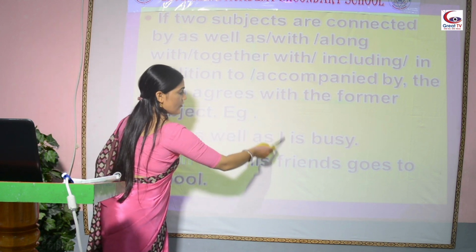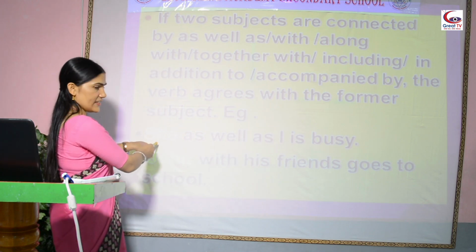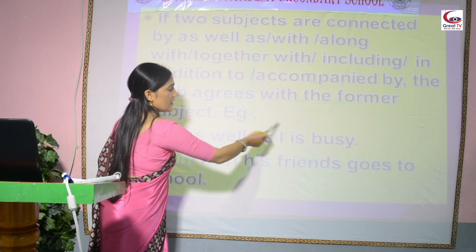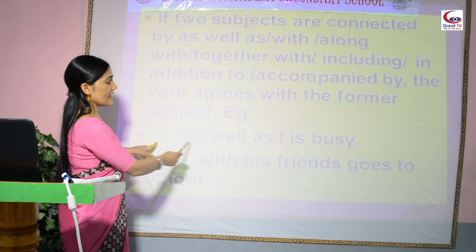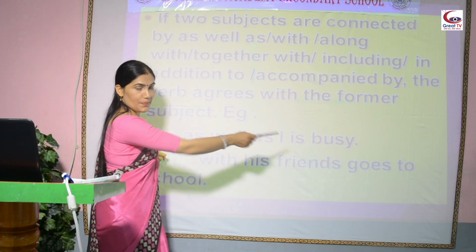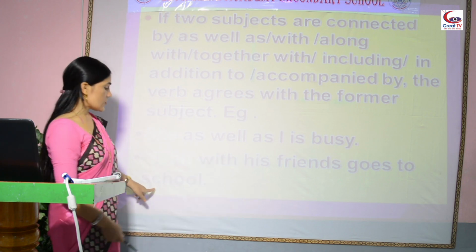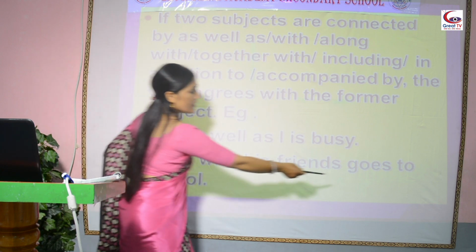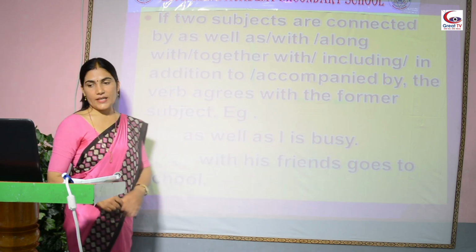Here is is used according to she, not related to I. She as well as I is busy. John with his friends goes to school. Okay.